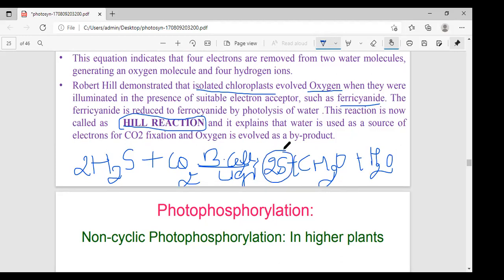In bacterial cells, sulfur is produced instead of oxygen. Ruben and Kamen identified that in the bacterial cell, sulfur replaces oxygen as the product. That's why it is a sulfur bacteria. Did you understand Hill's reaction?